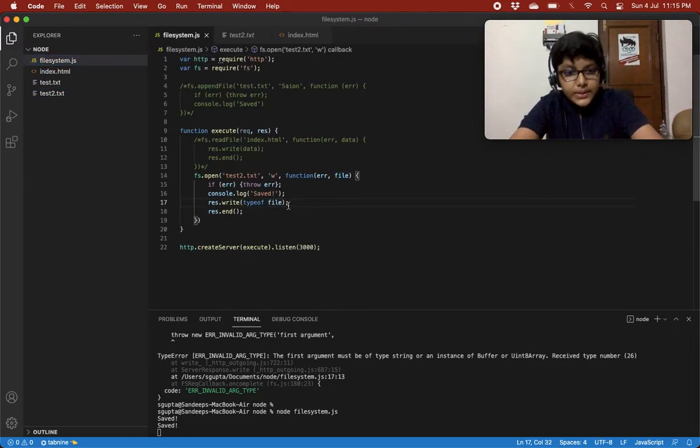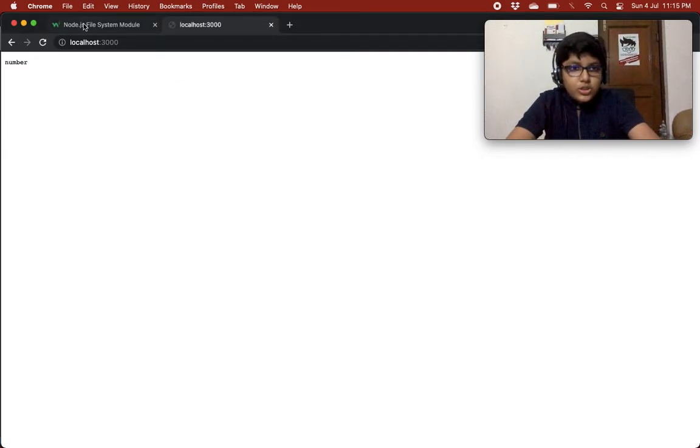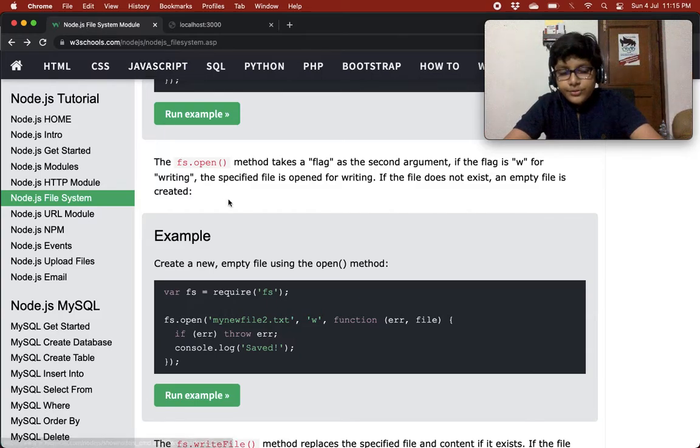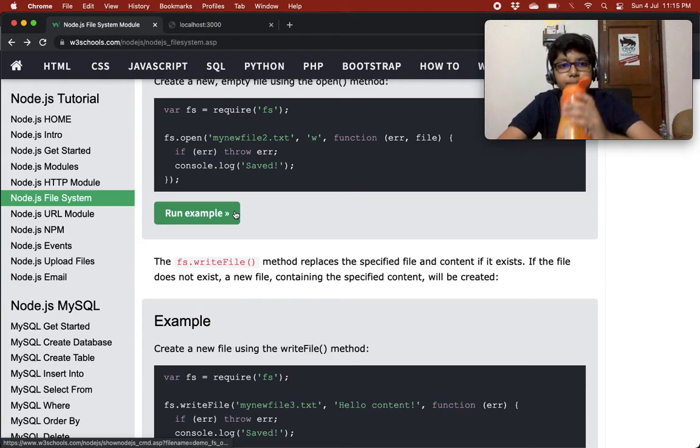Okay, let's leave it. For now we don't need to go that deep, as it is just an overview. The open method, I don't think it's that useful. I've not used it much, so I don't know, but I don't think it's that useful.